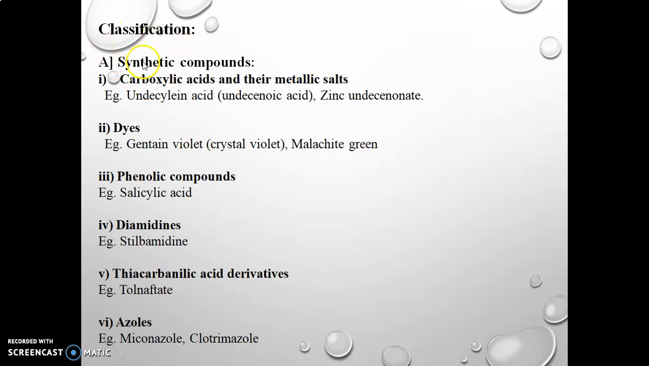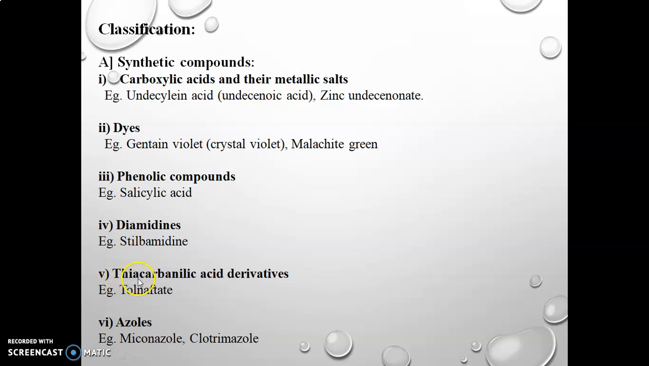Classification of antifungal agents. These are classified into synthetic compounds. First, carboxylic acid and their metal salts, for example undecylenic acid, also called undecenoic acid, and zinc undecylenate. Dyes, for example gentian violet, which is also called crystal violet, and malachite green. Phenolic compounds, for example salicylic acid. Next, diamidines, for example stilbamidine.